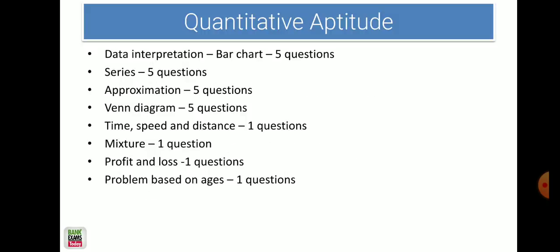And in the data interpretation, I already told you there was a simple bar chart. 5 questions can be done within 3 to 4 minutes. Very, very easy. Series was again very easy. It's easier than the IBPS clerk level exams. And the approximation again was very easy. There was a Venn diagram question of 5 marks. That was a little difficult, I would say. Other than that, the whole exam was kind of easy.